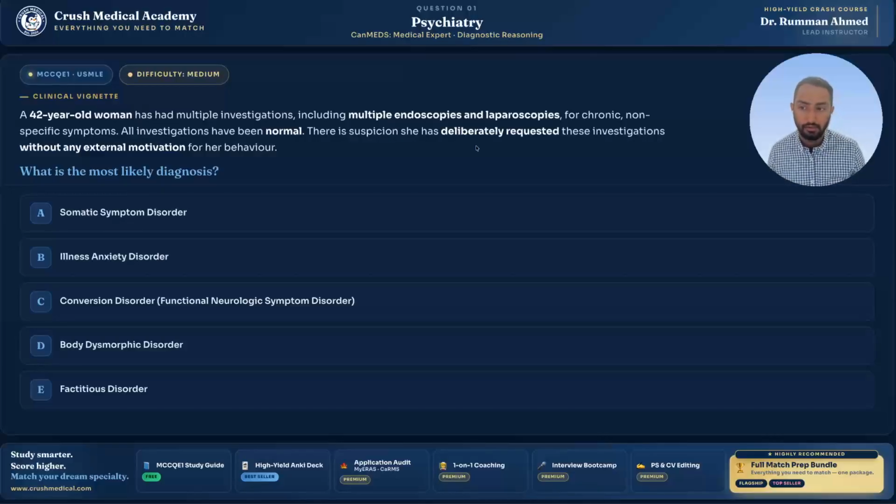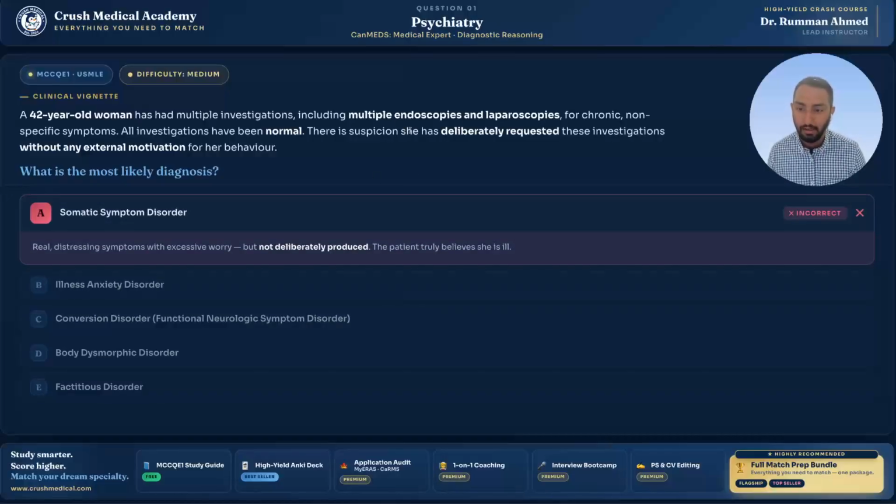So option A, somatic symptom disorder, great option, but incorrect here, okay? The real difference on how we can differentiate somatic symptom disorder from what's going on here is that in somatic symptom disorder, they are not faking it. They are not deliberately producing the symptoms. They are in fact suffering and dealing with those somatic symptoms, and they generally do feel like there is something wrong with them. In this clinical vignette, it seems like she is faking it, and option A means that they are not faking it. That would rule that out, okay?